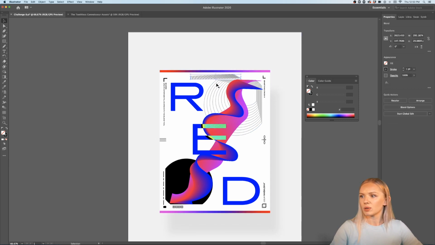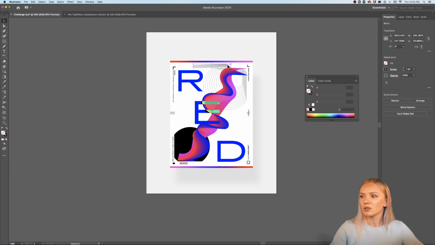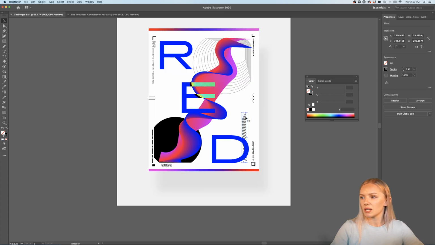And so I don't like what is happening here. There's a lot of competition between all these lines aligned very closely to each other. So I'm going to take this blend and move it away. I'm going to arrange it a little bit differently, to kind of put it close to the D and see what else I can do with it. Maybe there's something fun I can do with it.